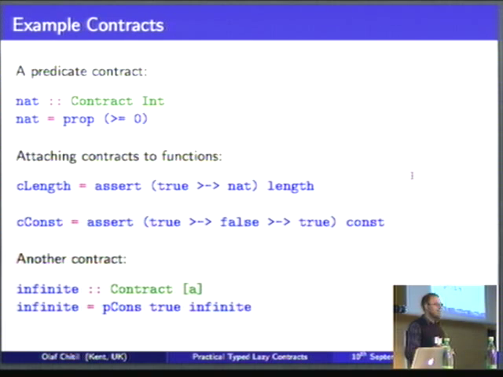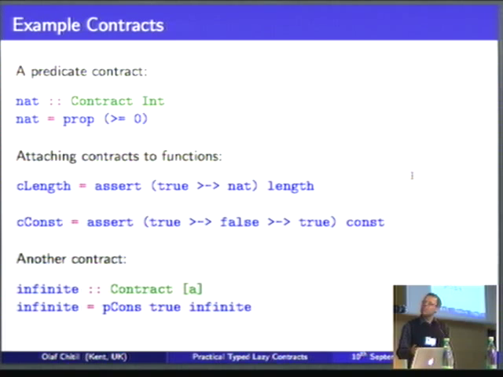Okay, so that's a couple of very familiar contracts. Now maybe looking at some data structures, you might want to, for example, say that a list is infinite, which basically means that we never come across the empty list when we evaluate this list. And pconst is now a contract that is like a pattern for the cons constructor of the list. So that says this is a non-empty list. The first list element is just true, so it's any list element, and the rest of the list is infinite again. So this way we have specified the infinite lists.